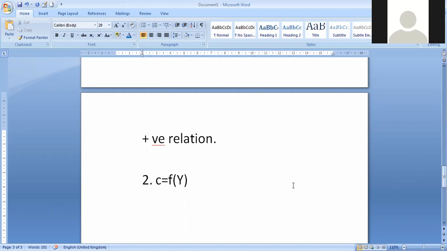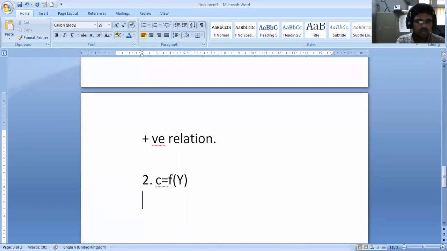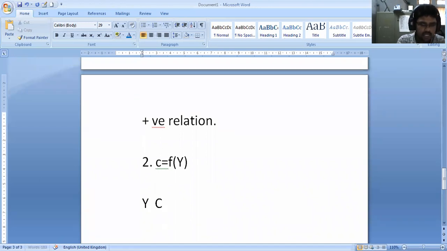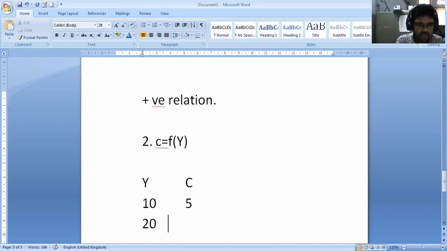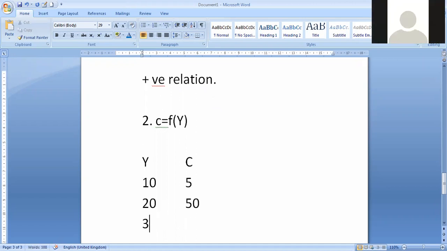No. For example, if you take your income and your consumption, say your income is 10 rupees, how much are you going to consume, how much expenditure? 5 rupees. Then if your income is 20 rupees, how much are you going to spend? 50. Next.